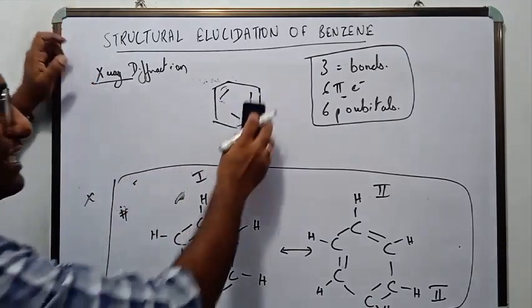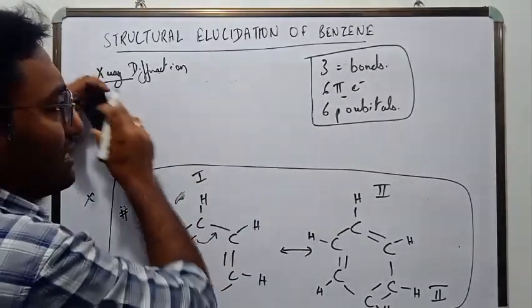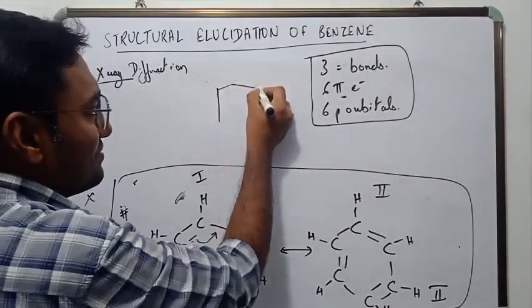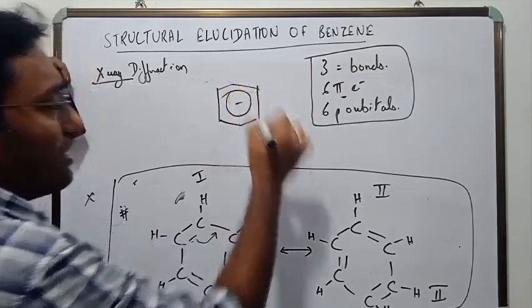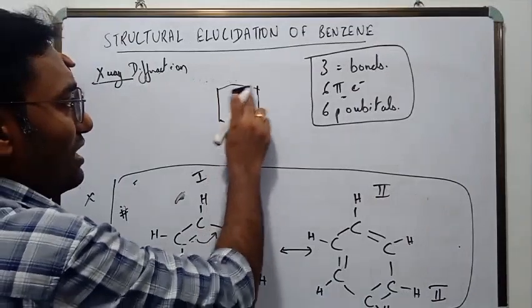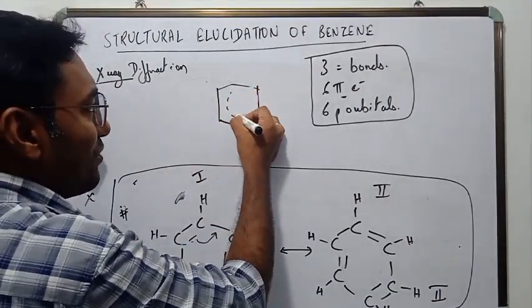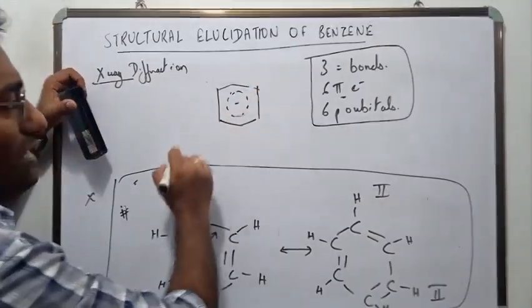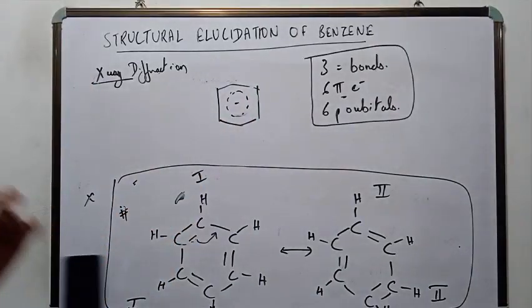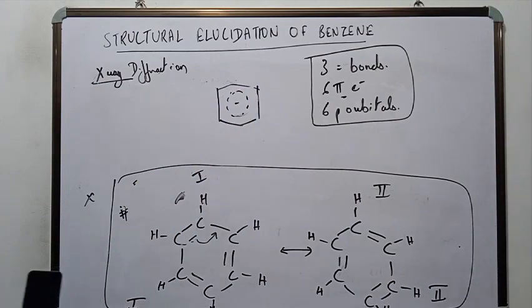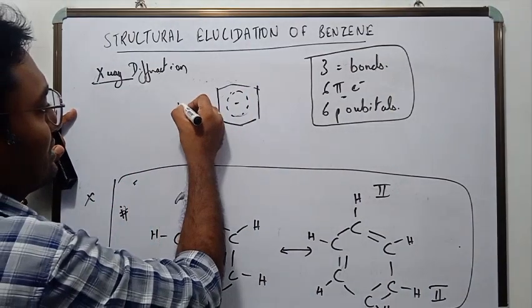So that results in a structure like this, where all have an equal share of electrons. Okay, all have an equal share of electrons. So this structure is referred to as the resonance hybrid structure of benzene, and this is the correct structure of benzene.